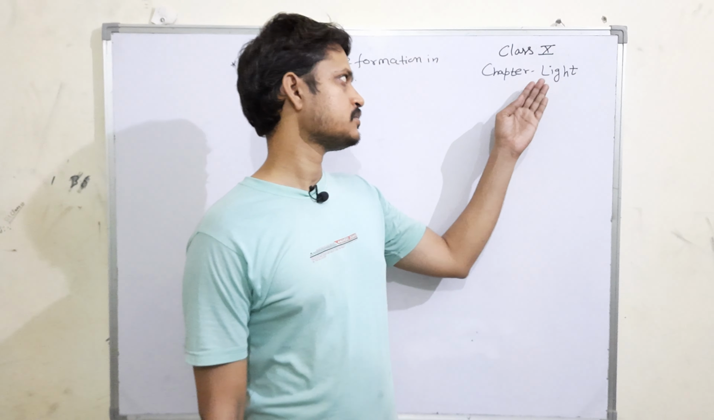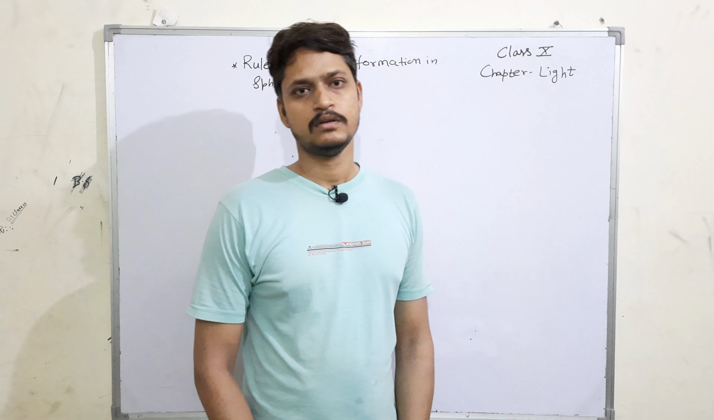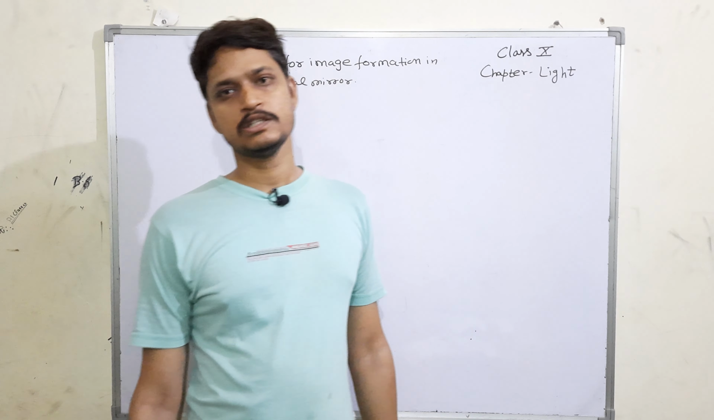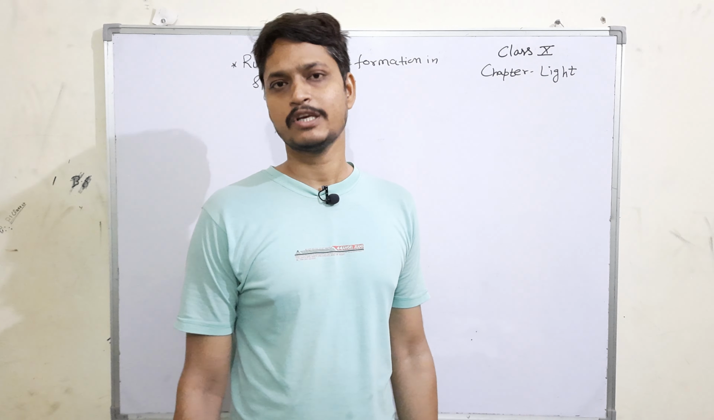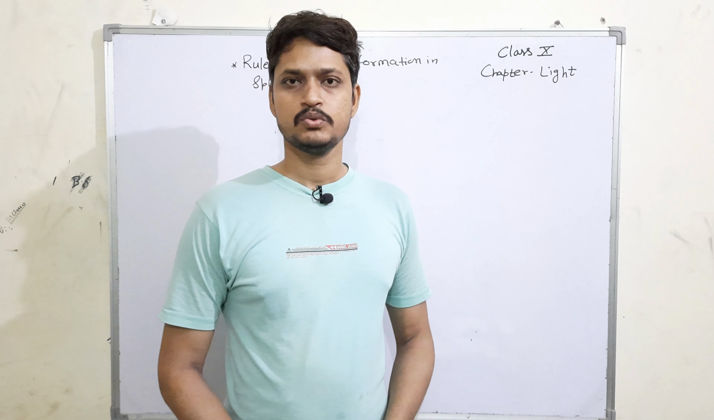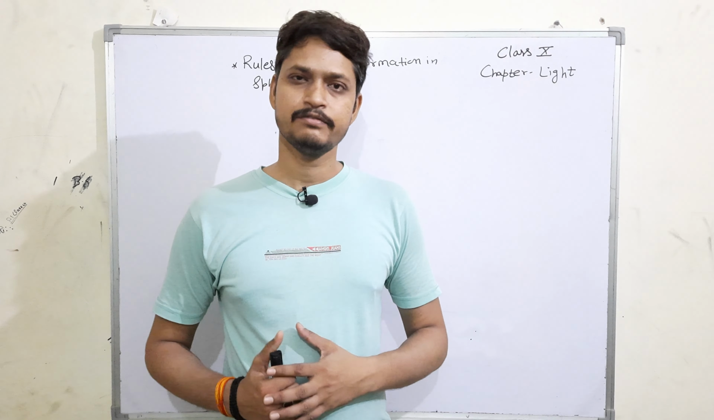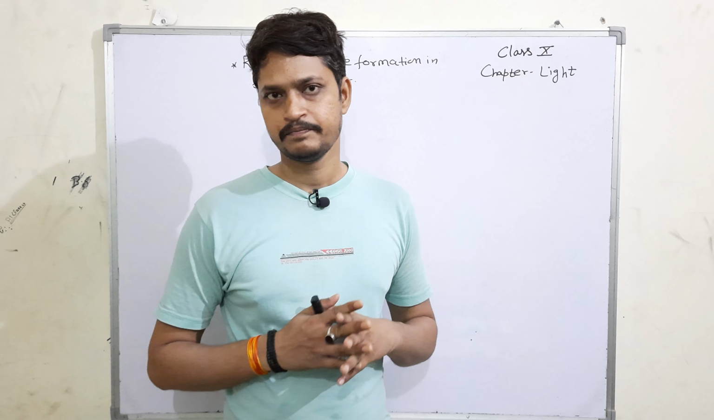Today we are interested to know a few topics of the chapter Light of class 10th. We had already studied about the spherical mirrors. There are two types of spherical mirror. One is called a concave mirror, another is called a convex mirror. The images formed by the different mirrors have different rules to form the image.